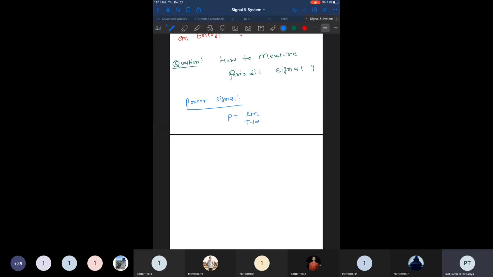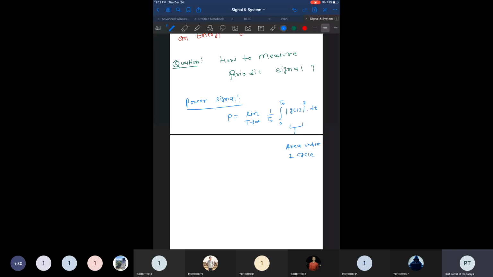But if we are considering only one cycle, then the signal g of t whole square is divided by the time period. This is the area under one cycle, right? Why are we considering one cycle? Because the second cycle is identical to the first cycle.